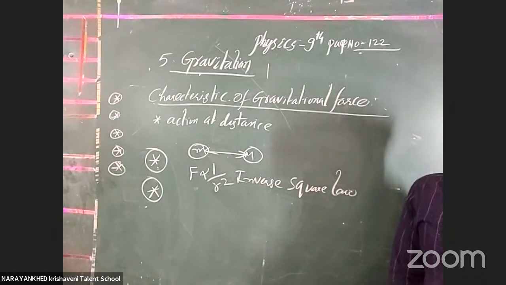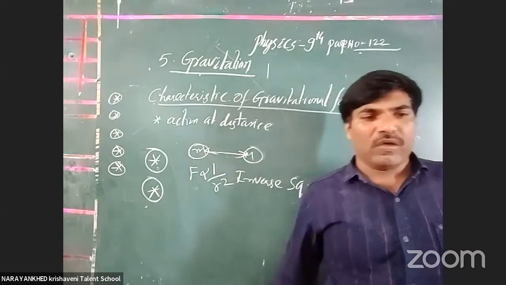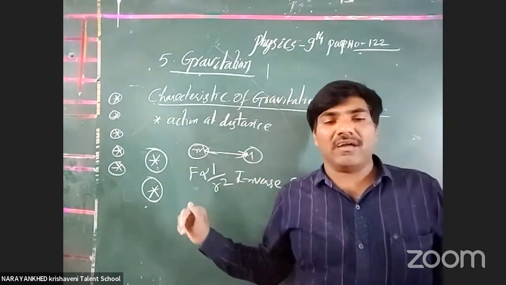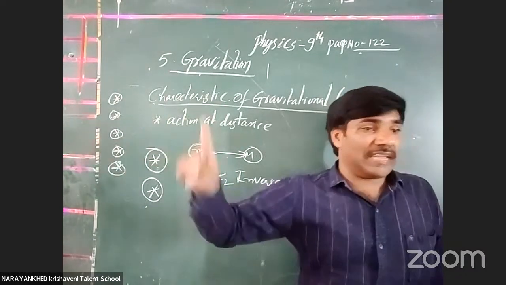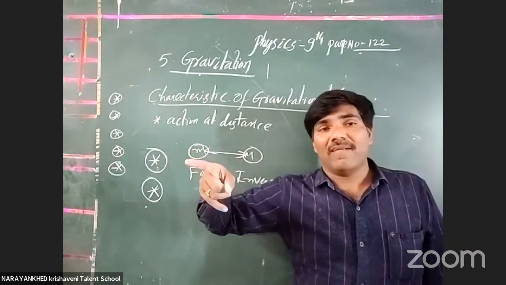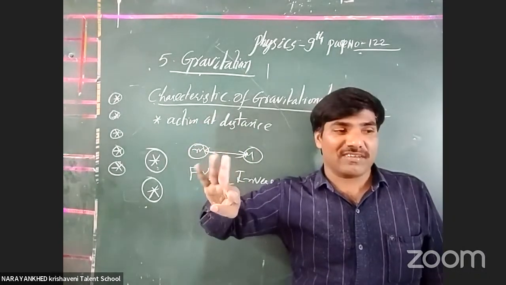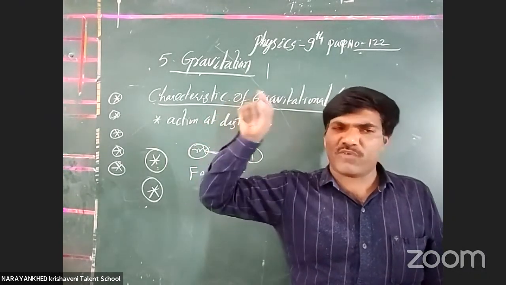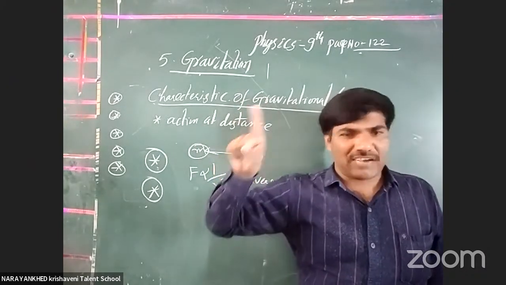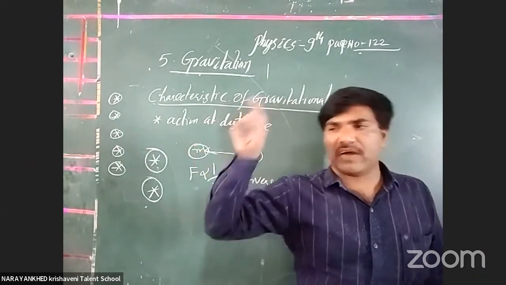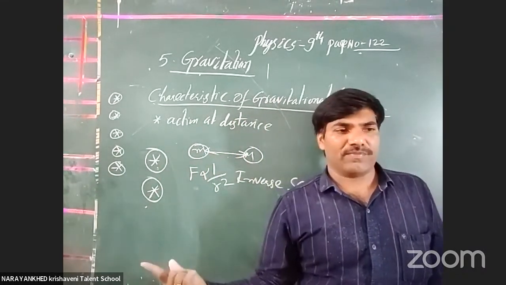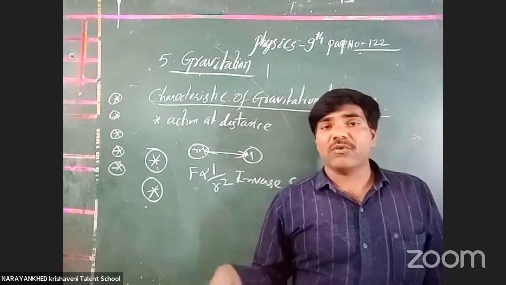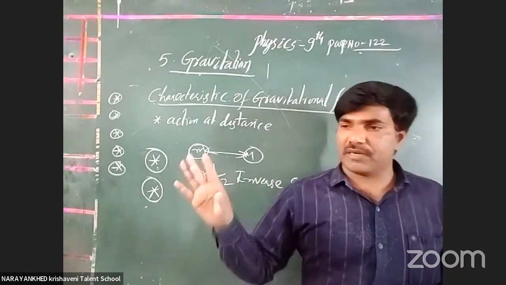That is, the gravitational force of attraction between the two bodies contains an action and reaction pair. We already discussed it just now. The third character: what is the third character? It contains a pair of forces. Yes, one is action, another one is reaction. Not repulsion, reaction. Don't confuse. Reaction is also an attraction only. Action is also an attraction only. One is giving the attraction on another in the form of action and reaction. Got it or not? That is how the gravitational force obeys Newton's third law.